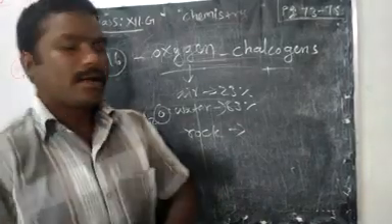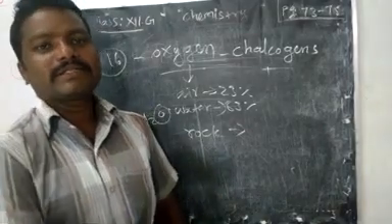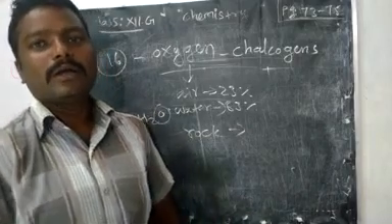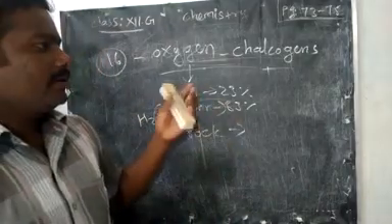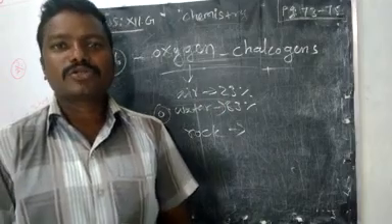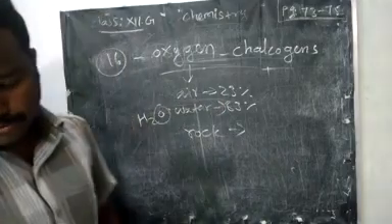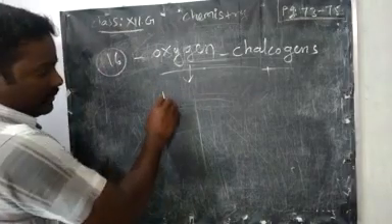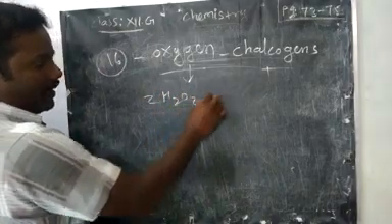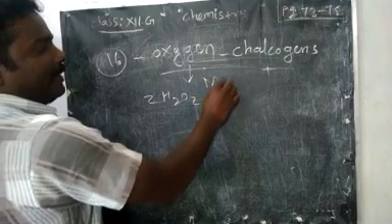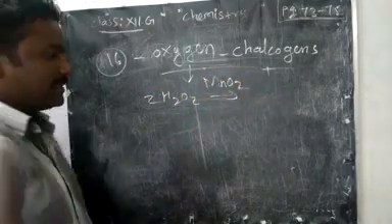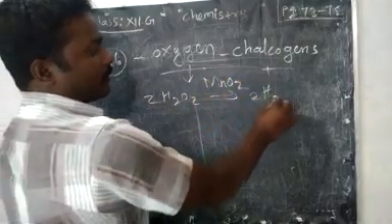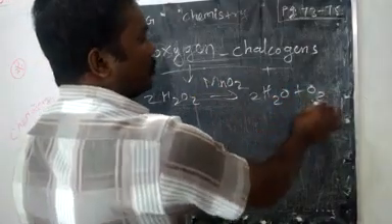Then how do we prepare oxygen industrially or in the laboratory? By taking a peroxide or by decomposition of a metal oxide. First, decomposition of hydrogen peroxide, 2H2O2, in the presence of MnO2 catalyst. It will form H2O plus O2.